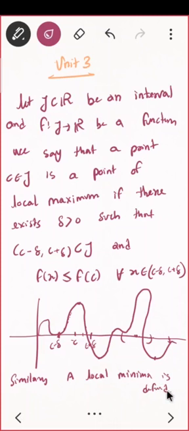The next thing will be global maxima. A point x naught belongs to J is said to be a point of global maxima, point of maximum, or you can say global maximum on J, if what should happen?